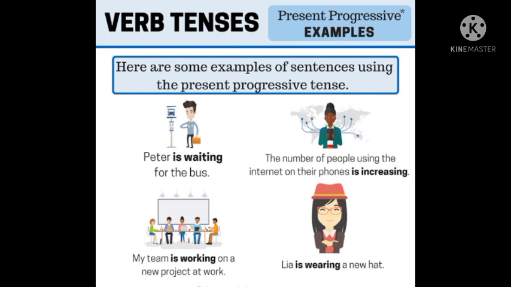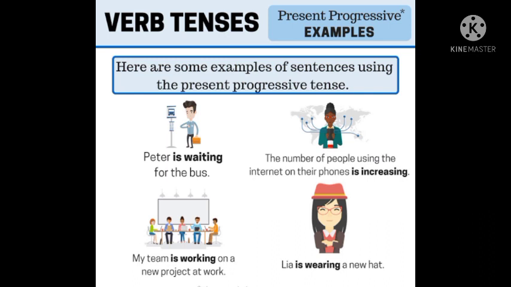So here the verb is used with the ing form and we have used is. So this is present continuous tense.